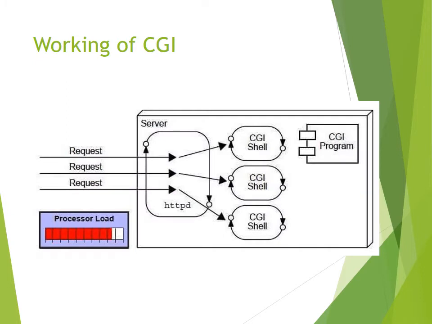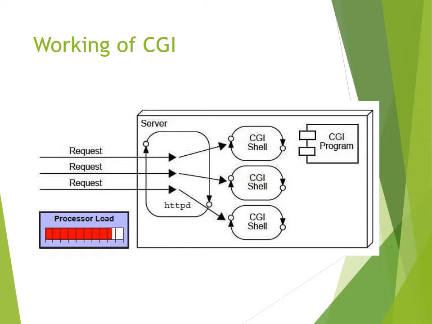Now the point of emphasis here is the working of a new process at each client request. This is the actual view of managing each and every request from the client on the server side in case of CGI. If you look at the three requests in the diagram, the server tries to generate CGI shell processes in the background to fulfill the request of the client.